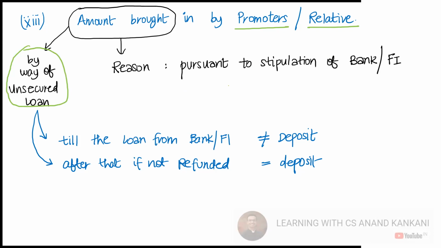Because the bank or the financial institution is giving money to the company. When banks and financial institutions give money to the company, that is anyway not considered as a deposit. But they say that we are not sure whether your company will remain solvent or not, we need some sort of a guarantee, some sort of an assurance.